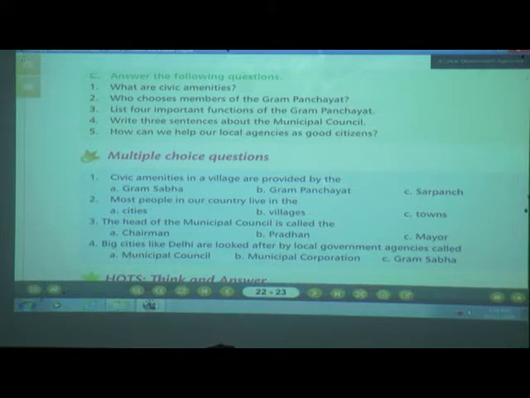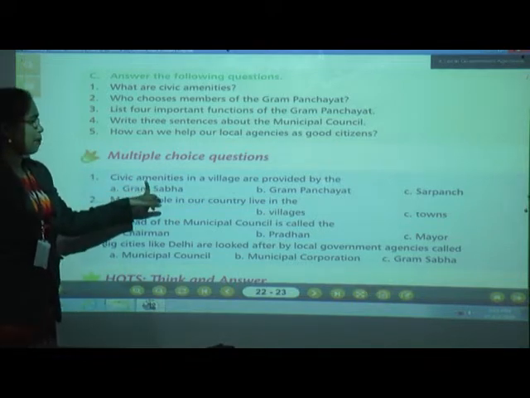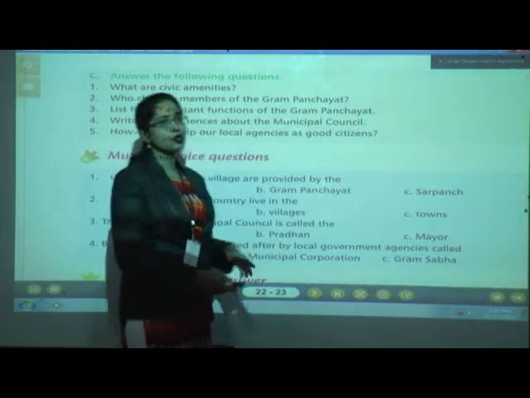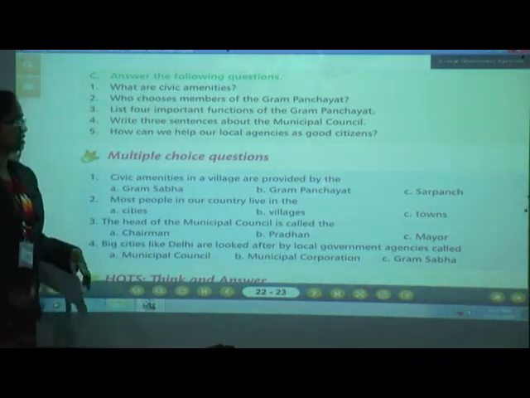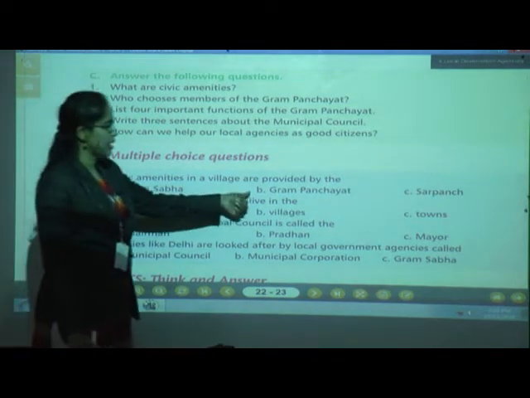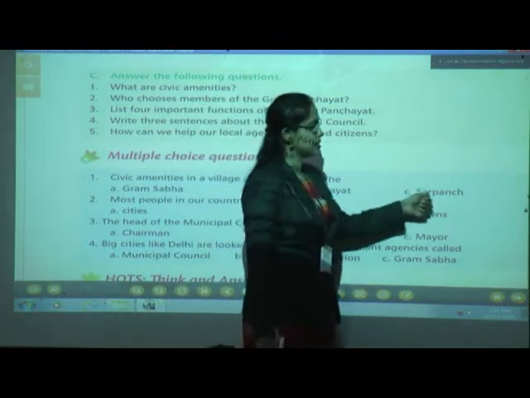Now let's see the next question. That is a multiple choice question. Number 1, civic amenities in a village are provided by. Who provides civic amenities in a village? First option A is Gram Sabha, B is Gram Panchayat and C is Sarpanch.